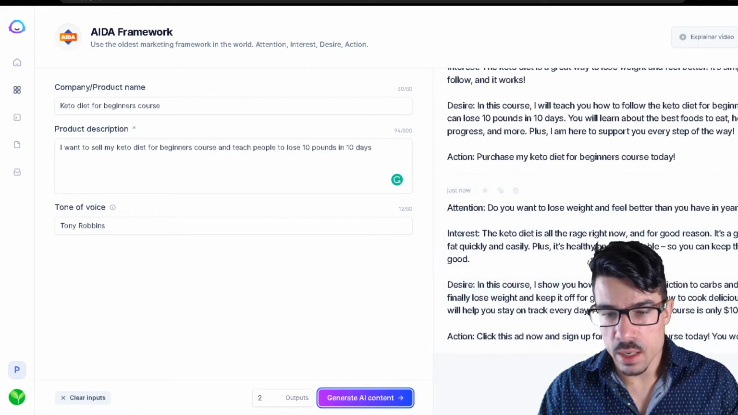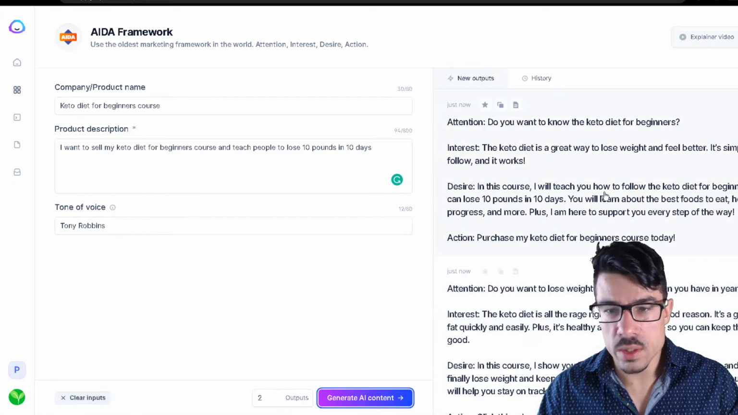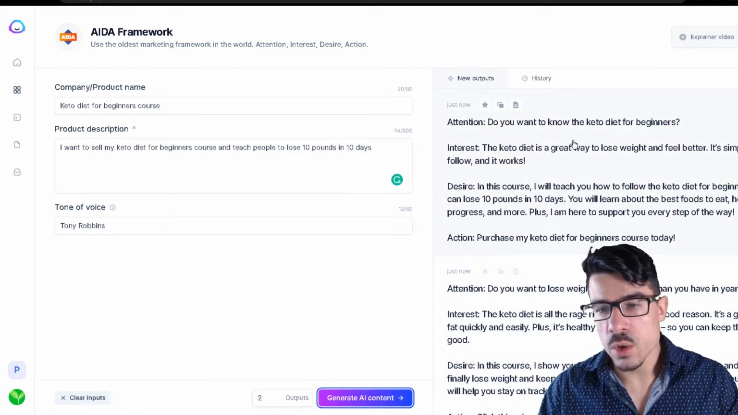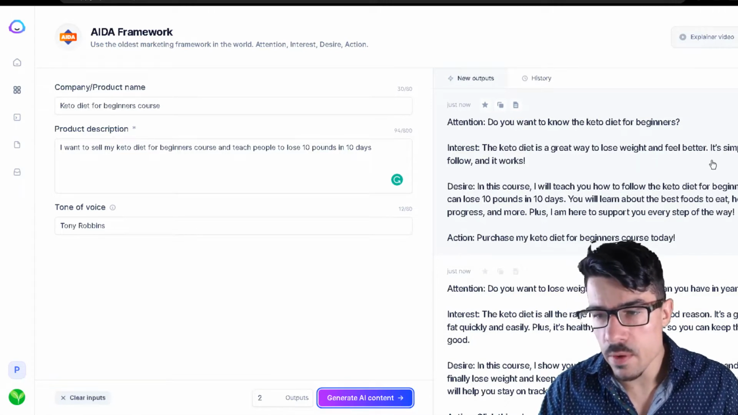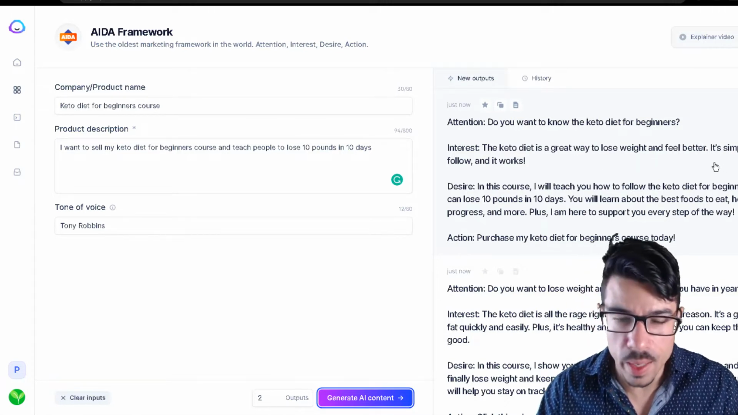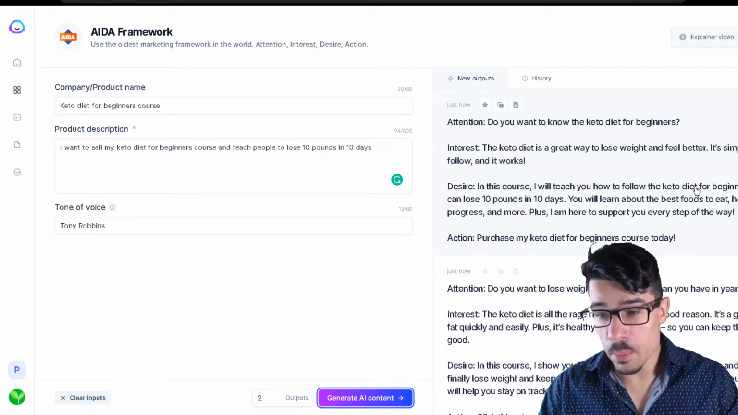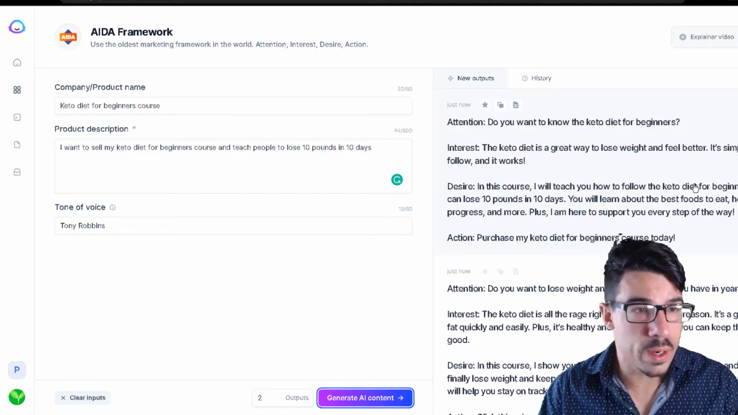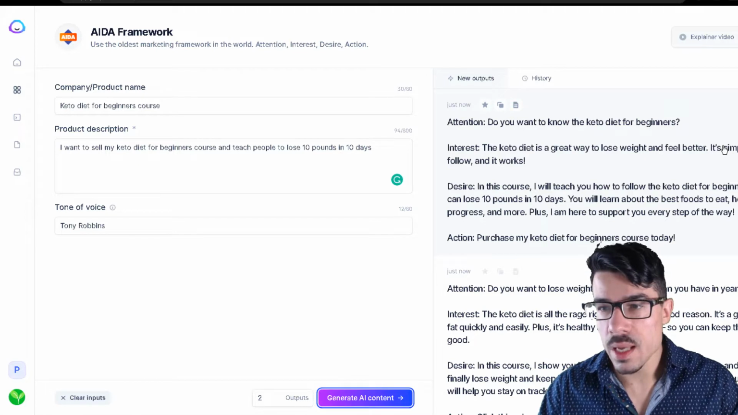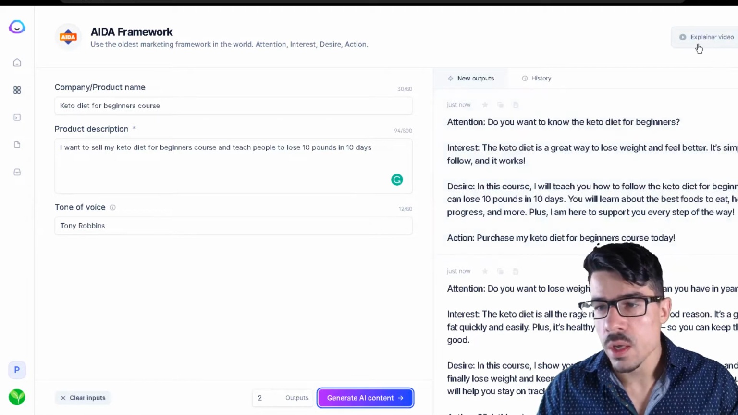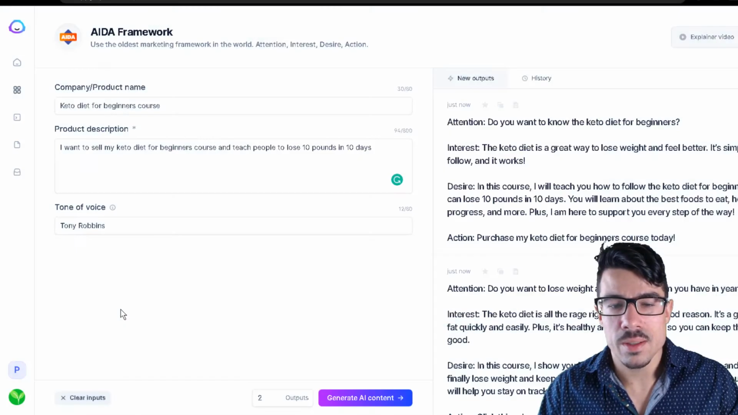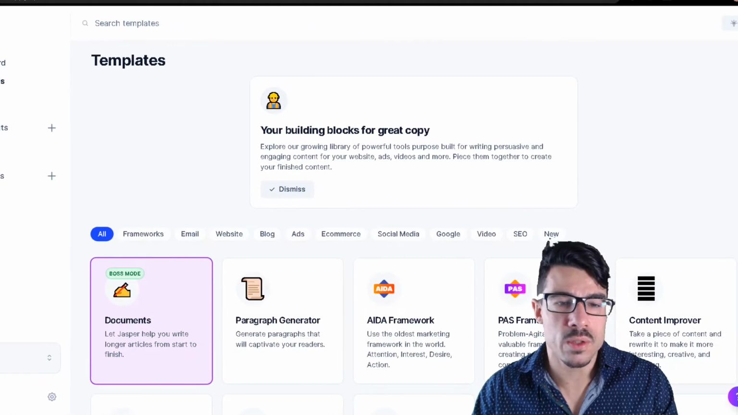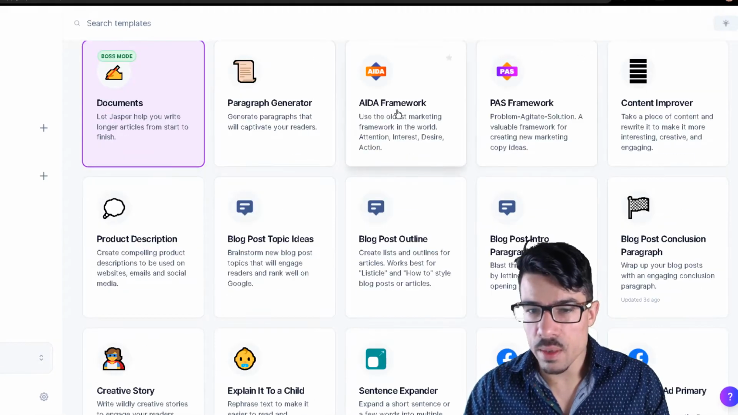We get 2 different outputs, as you can see, and you can choose the best one that you want to use. Do you want to know the keto diet for beginners? The keto diet is a great way to lose weight and feel better. It's simple, easy to follow, and it works. As you can see, you get pretty awesome content. This is generated by their artificial intelligence. You can see also, if you don't know exactly about something, you can click over here, explainer video, and they provide you a video. You have videos for everything. So this is one of them that I use a lot.